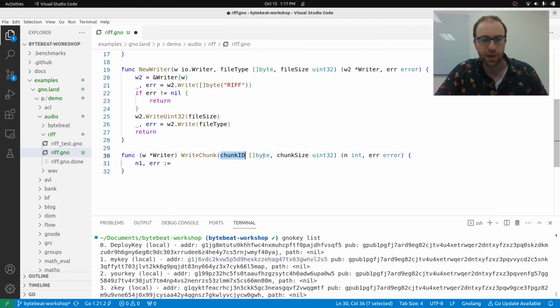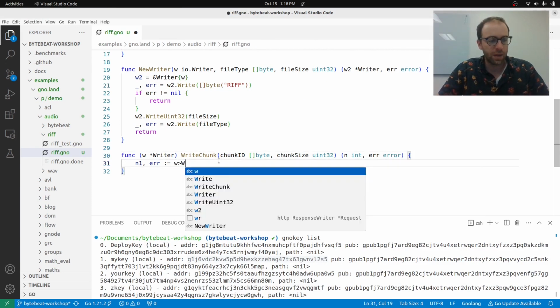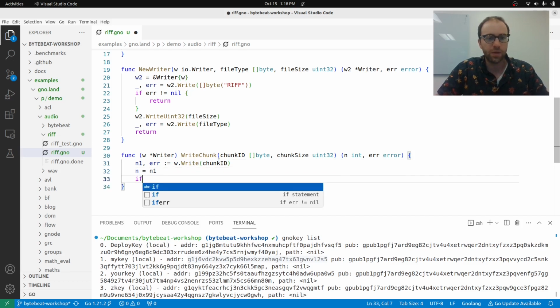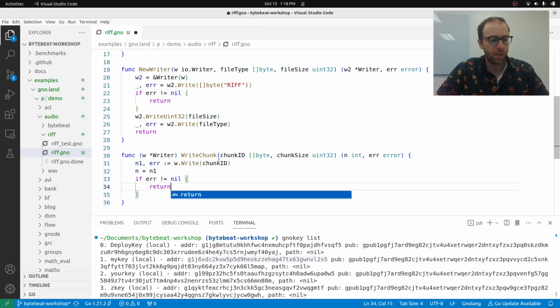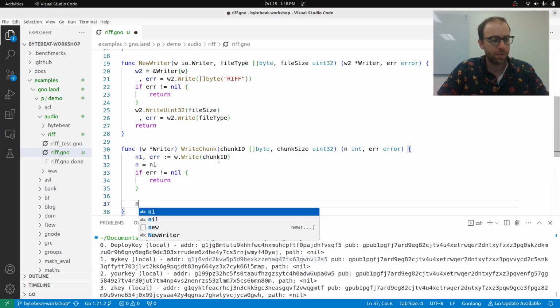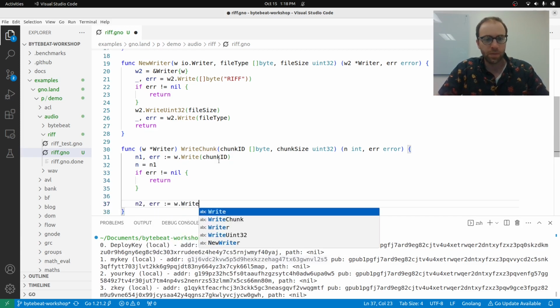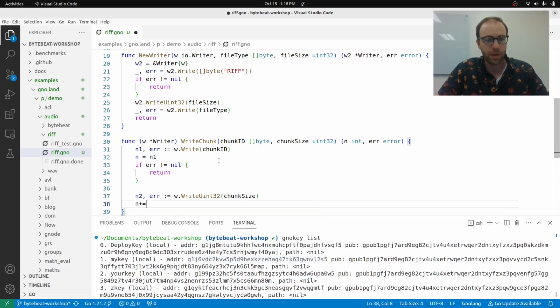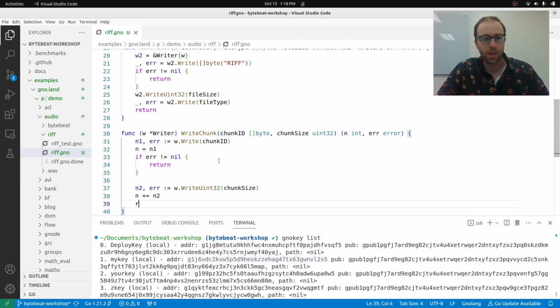So we have the ID and then the actual value for it. So first we'll write the ID, and if there's an error, we can return. And then we'll write the 32-bit chunk size. Great. And you can see my formatter is actually formatting.